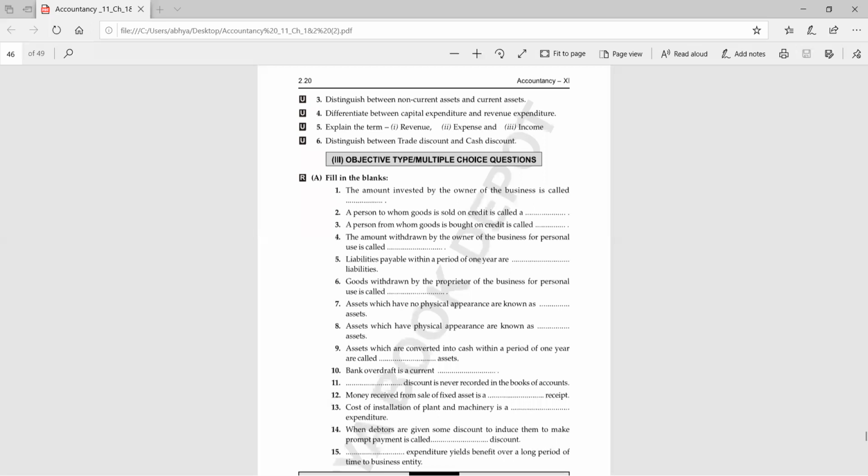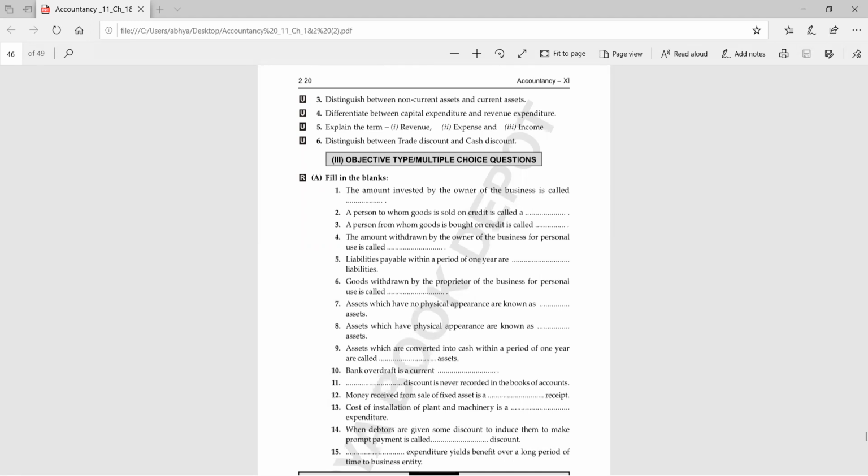Next question. Fast. Cost of installing plant and machinery is a dash expenditure. Capital expenditure. Yes, yesterday I told you whenever we are buying any asset, whatever amount we are spending on that asset to make it usable, that expense is also known as capital expenditure.